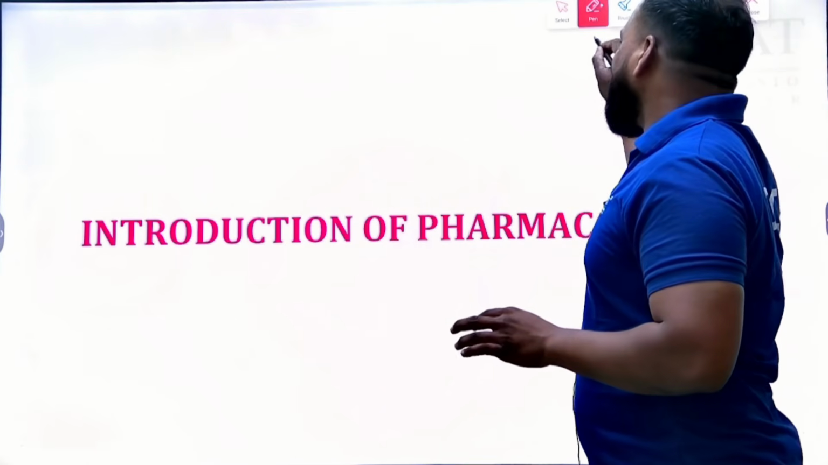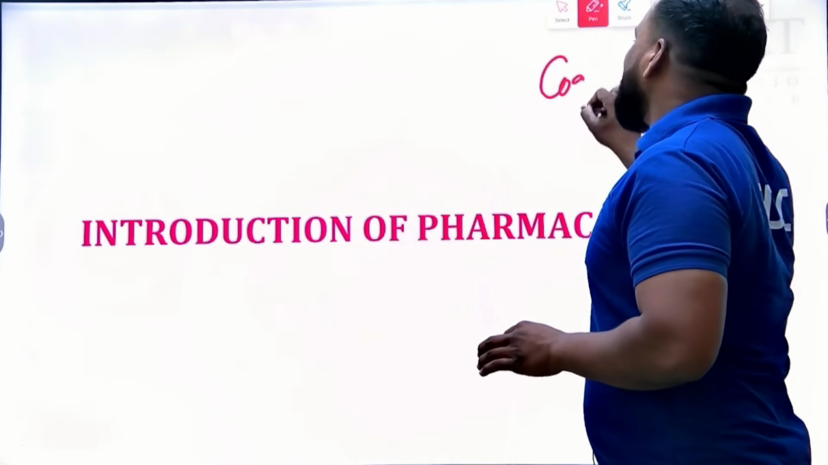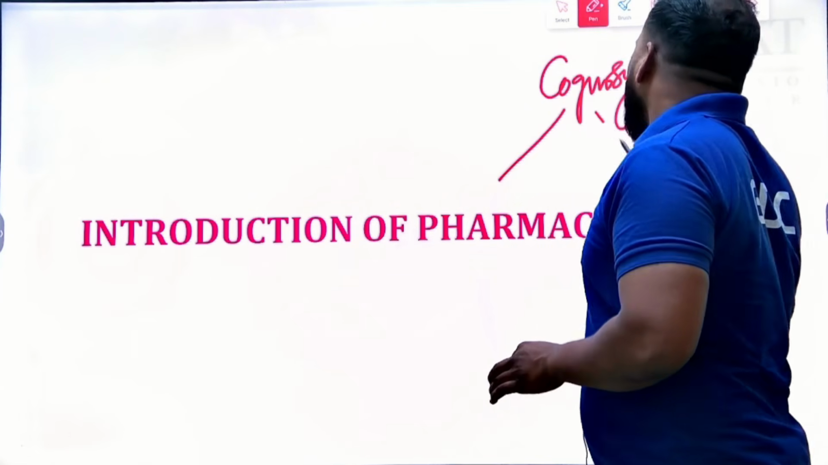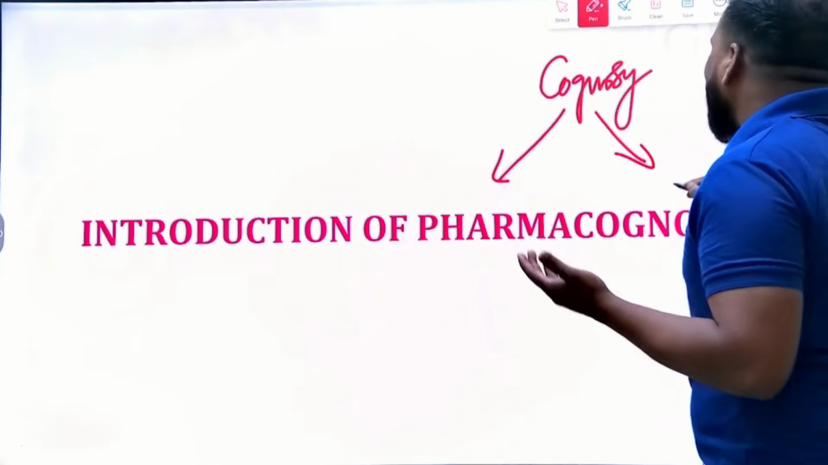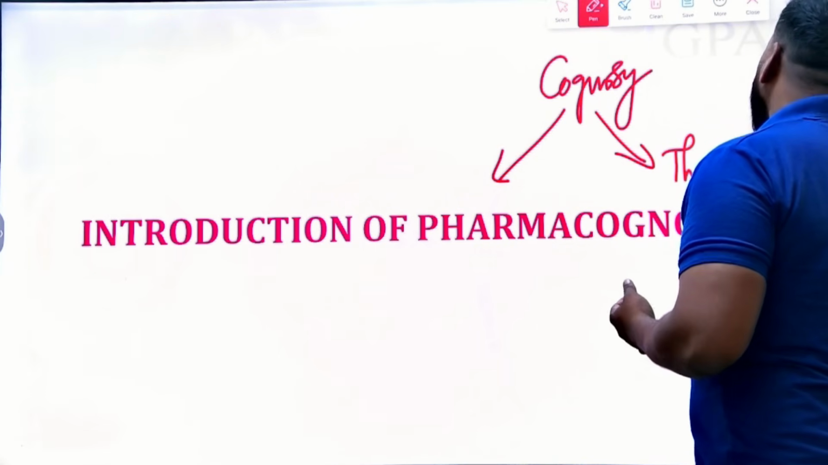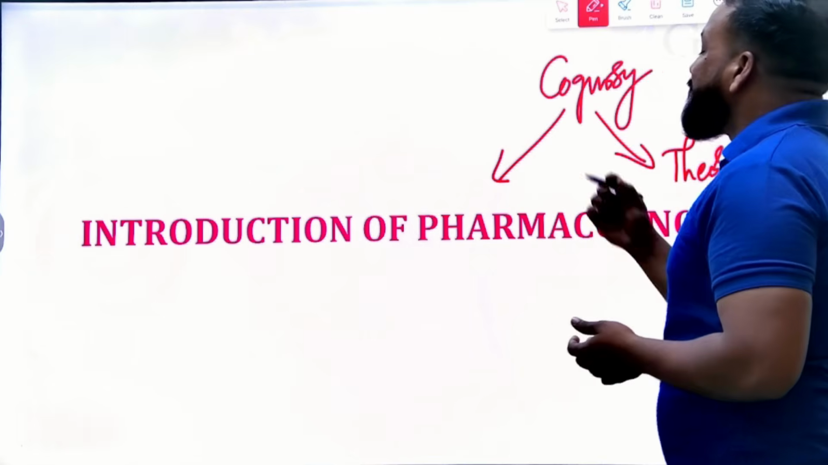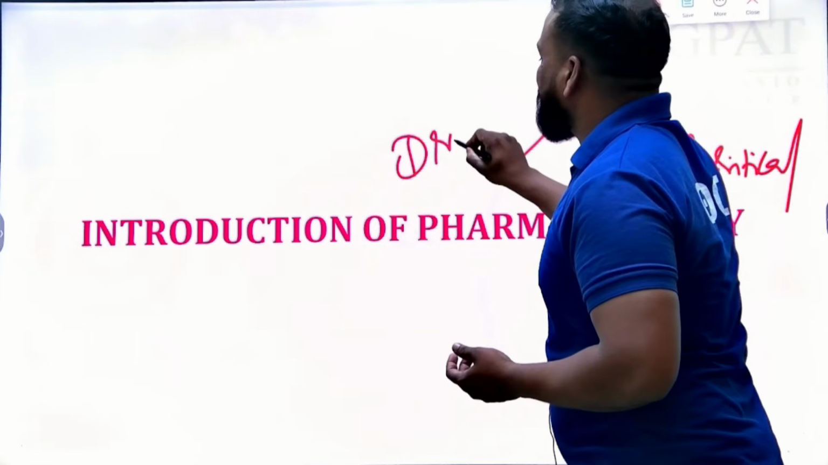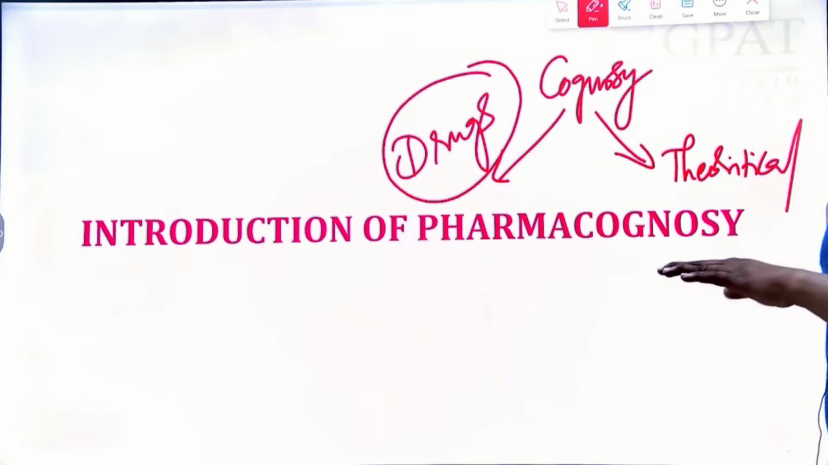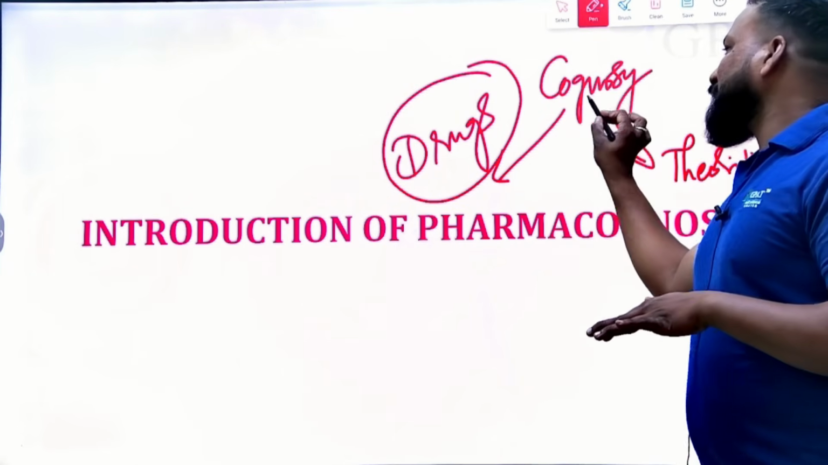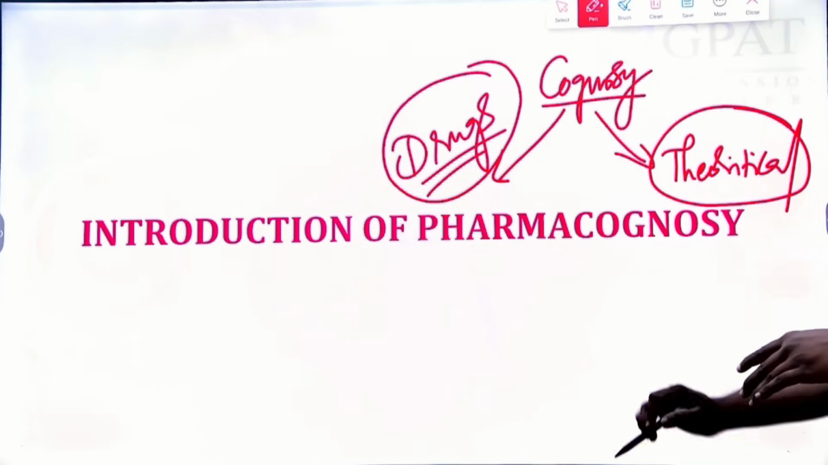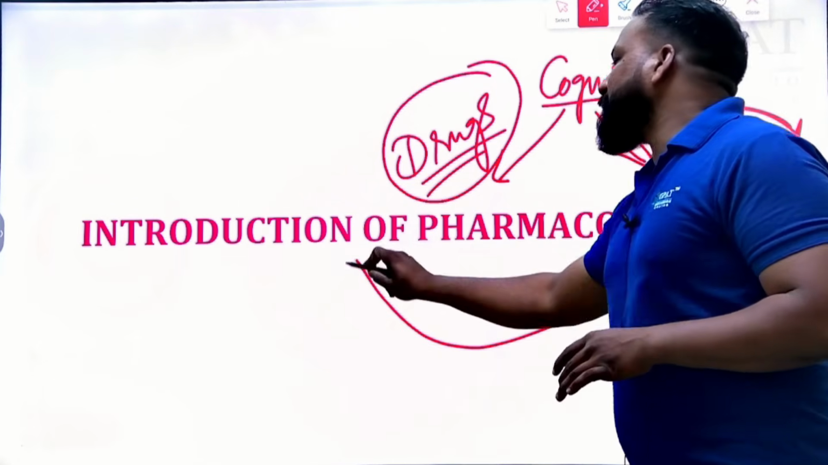If you consider the pharmacognosy syllabus, mostly we can divide the syllabus into two types. One is theoretical or conceptual, and the second one is completely the drugs part. Drugs means complete pharmacognosy of drugs. So the syllabus can be divided into the drugs part and the conceptual or theoretical part. In the theoretical part we are going to discuss the introduction.